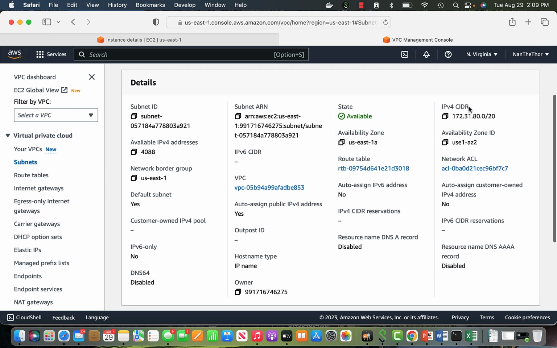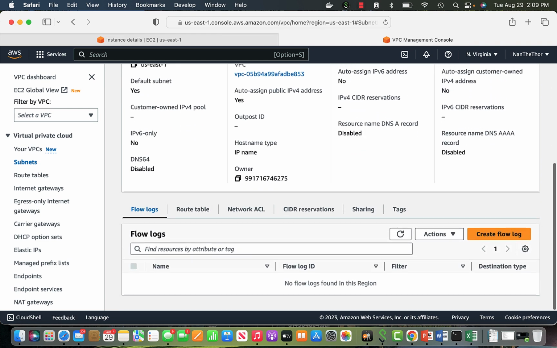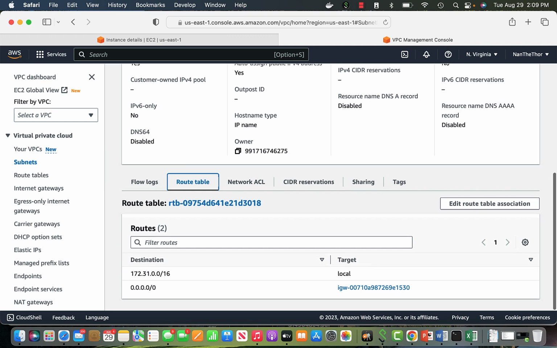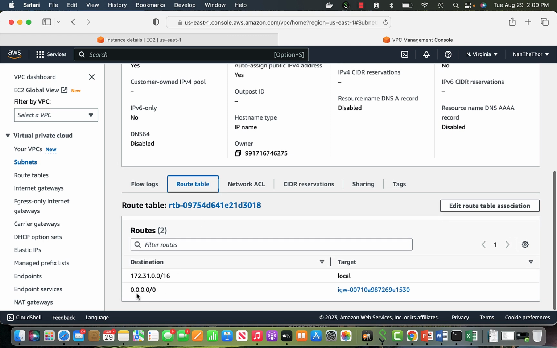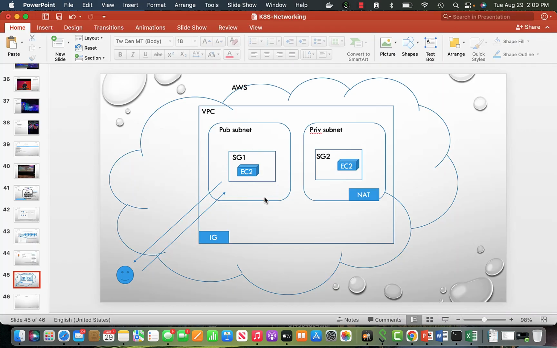This is my subnet. It has a CIDR range, and it has a routing table. Let's look at the routing table. It defines the routes. Anything going outside is through an internet gateway, so that is what makes it a public subnet. From here, it will use the internet gateway to route anything outside.